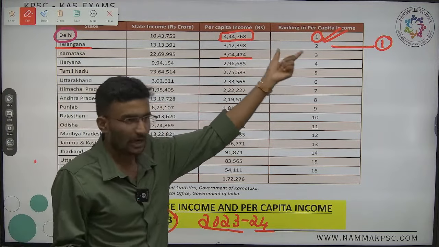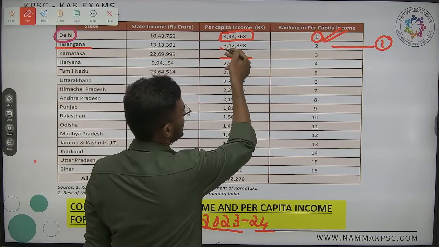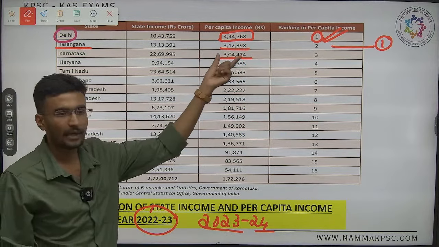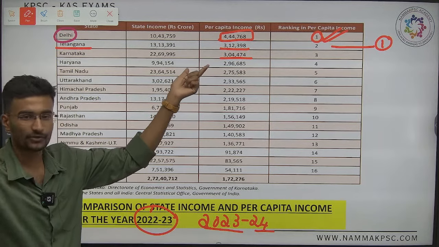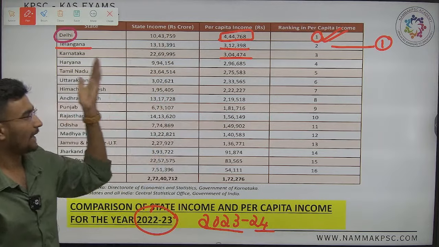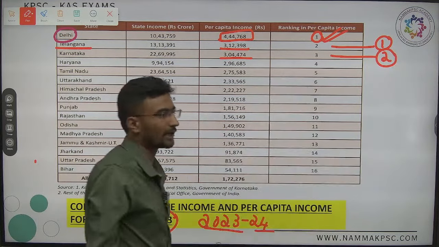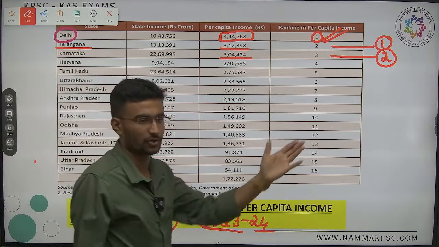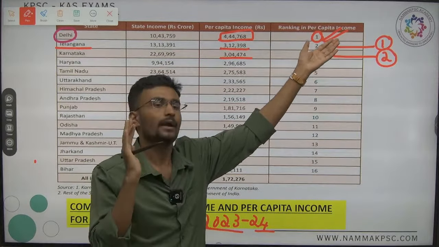Telangana is ranked first. Now what is the per capita income? The per capita income is, I can say, 3,12,000 approximately. How much is the difference? Only 8,000 difference. Nothing but close competitors. And the third rank and the second at the state level. It has been ranked second with respect to states. It is right.